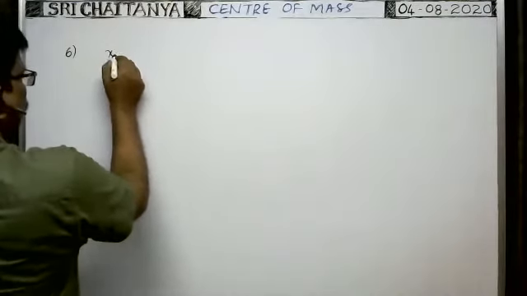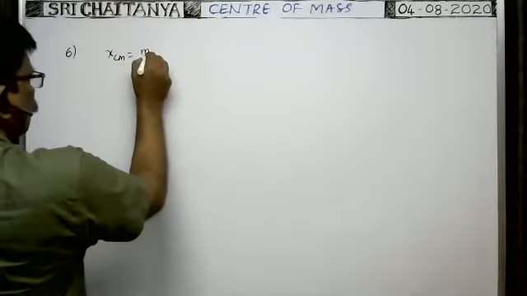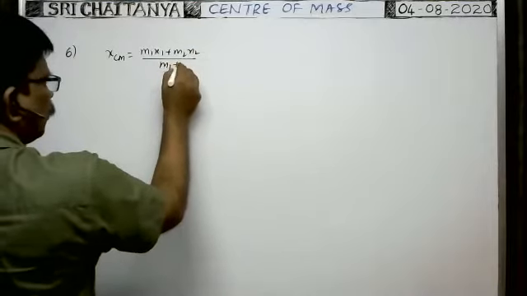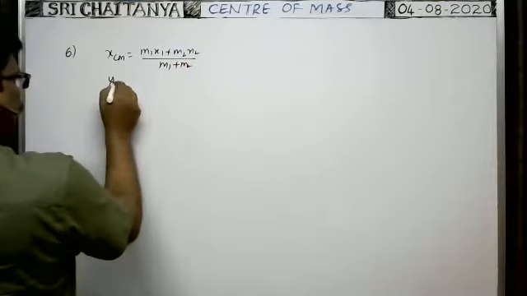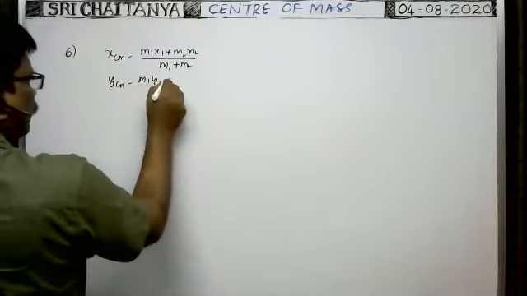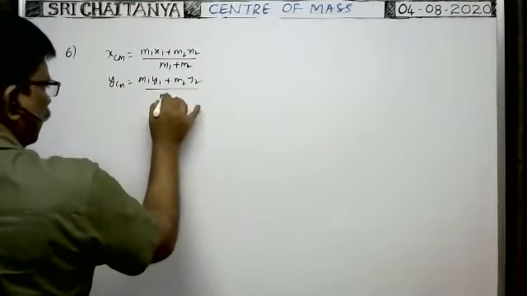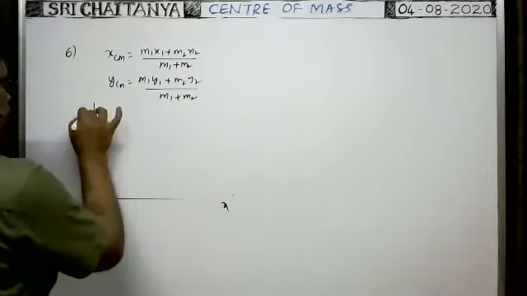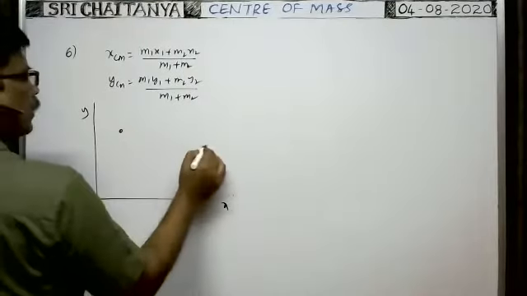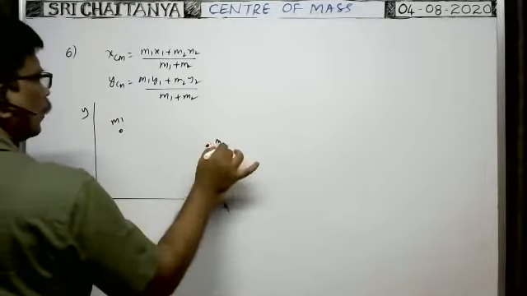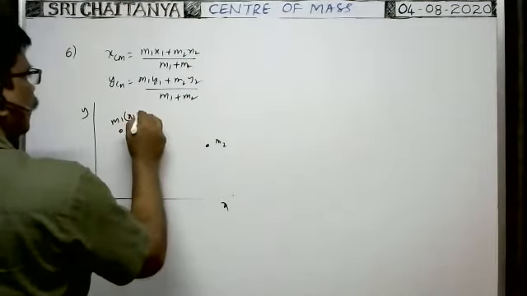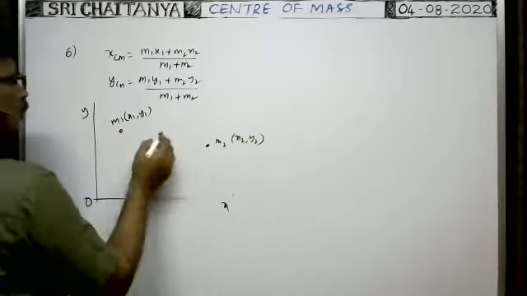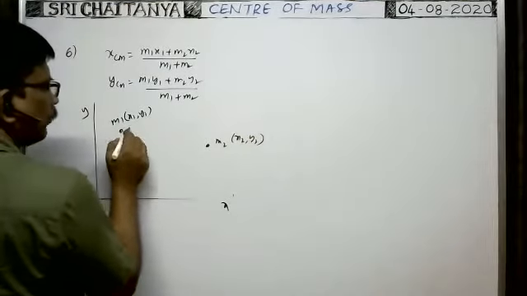Already we know the x coordinate of central mass is equal to m1 x1 plus m2 x2 by m1 plus m2. Suppose there are only two particles. Similarly, ycm is equal to m1 y1 plus m2 y2 by m1 plus m2. Suppose we are given in the xy plane two particles having masses m1 and m2 whose coordinates are x1, y1 and x2, y2. Definitely the central mass of these two particles lies on the line at the middle of the line joining the